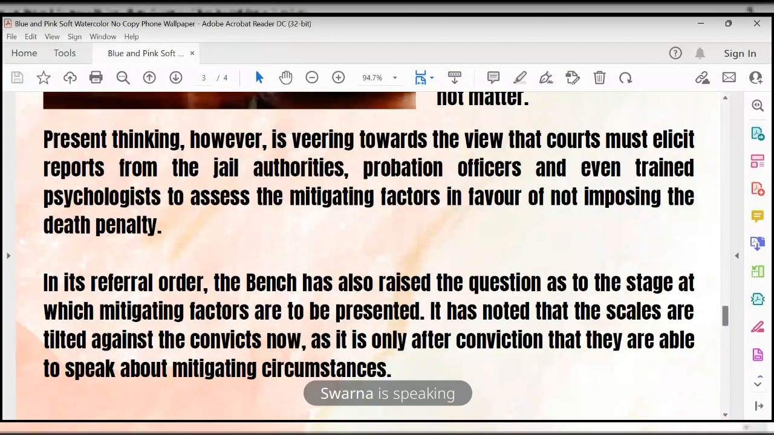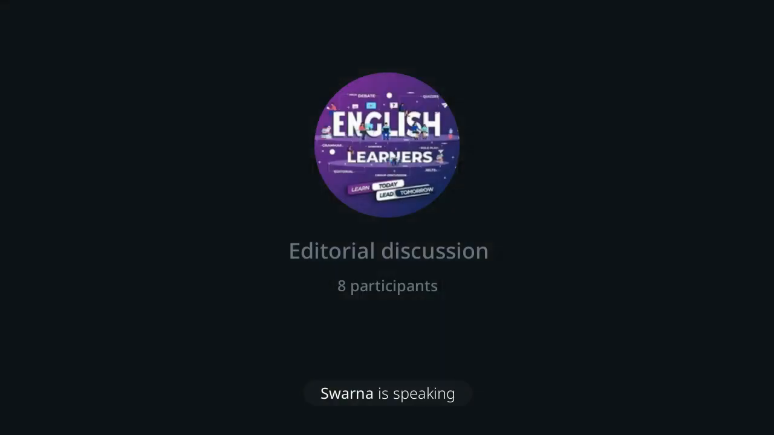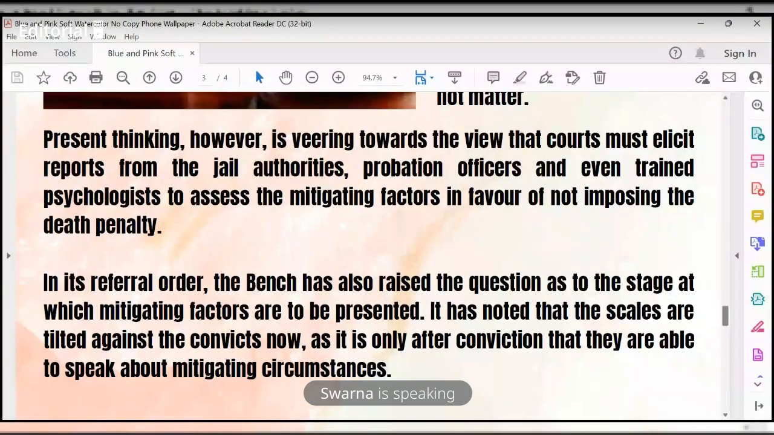In its referral order, the bench has also raised the question as to which mitigating factors are to be presented. Means in a referral order, the bench raised a question to the states: which type of mitigating factors, and in which direction, have to be presented. This is the question raised by the bench.